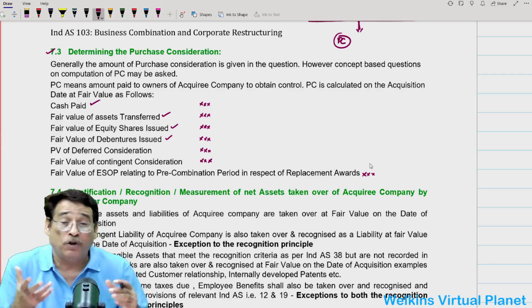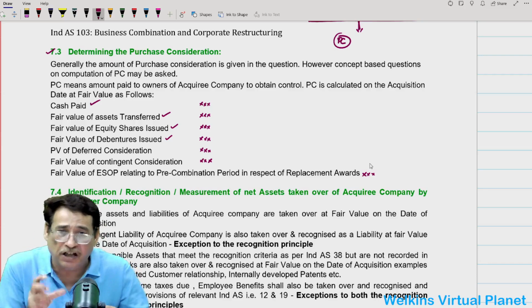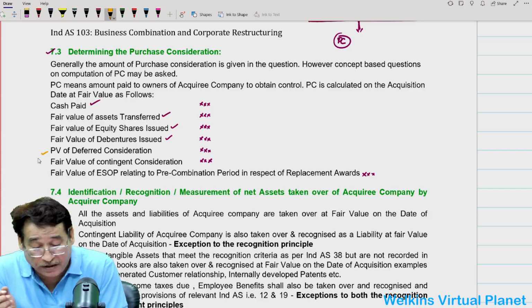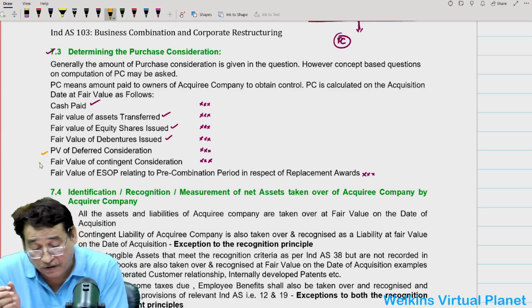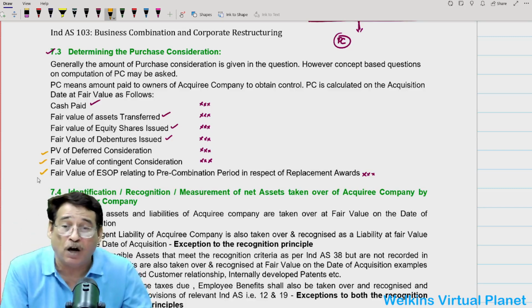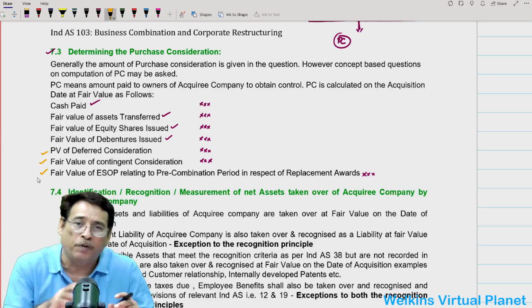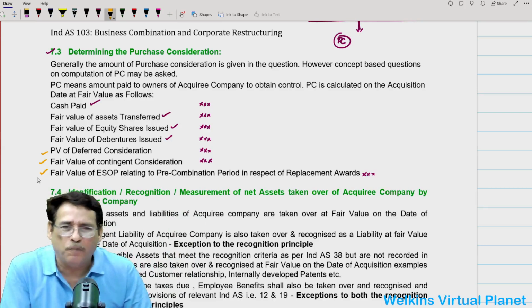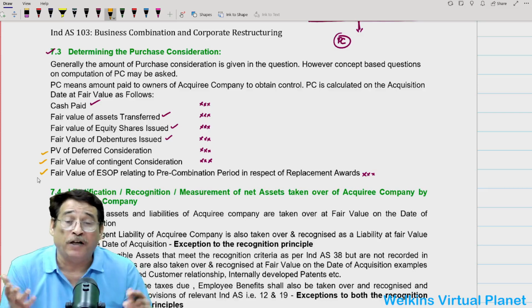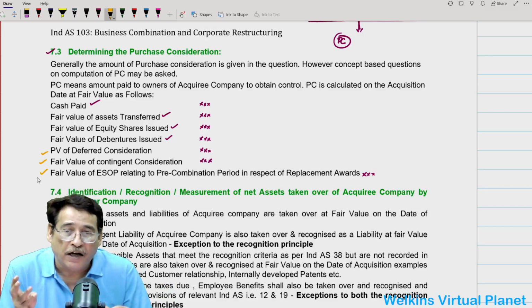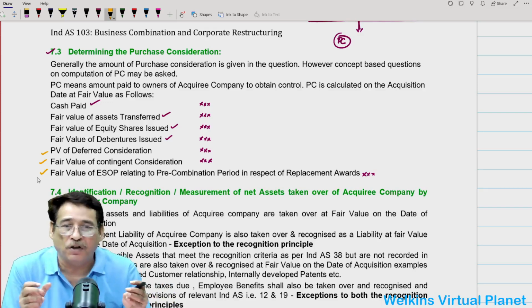In order to compute the purchase consideration, we should be absolutely skillful in computing even the present value of deferred consideration, and that is not an easy task, the fair value of contingent consideration, and we should be well oriented to tackle how to compute the fair value of ESOP relating to the pre-combination period, and of course the post-combination period, although the post-combination period will not be a part of purchase consideration in respect of replacement award. That means we need to understand these three vital components: deferred consideration, contingent consideration, and replacement award.